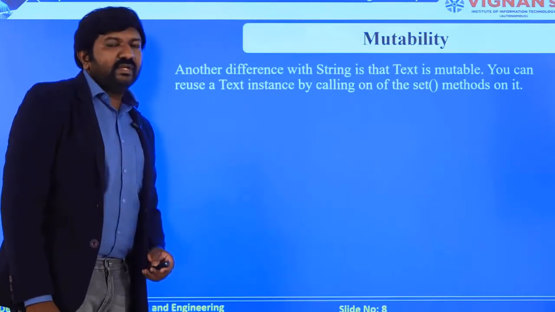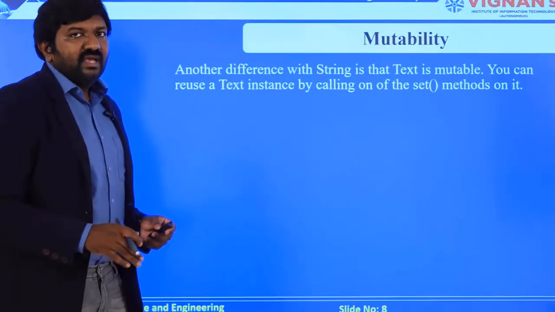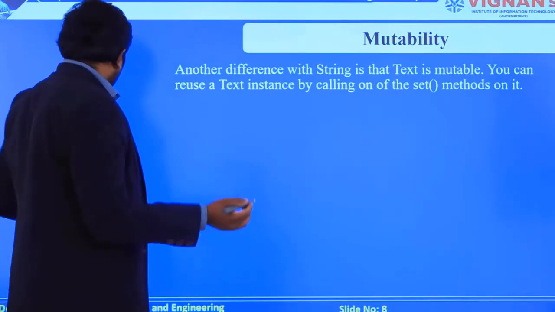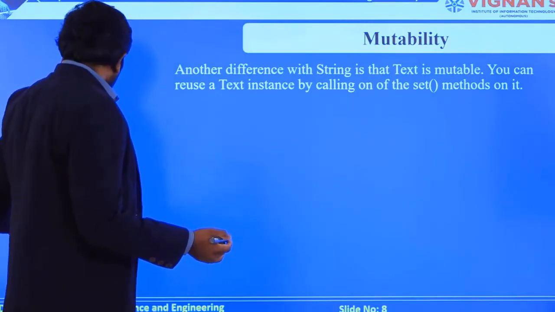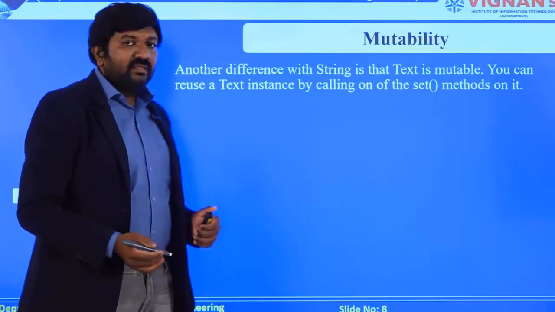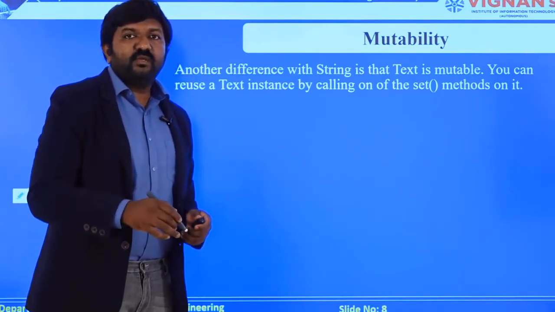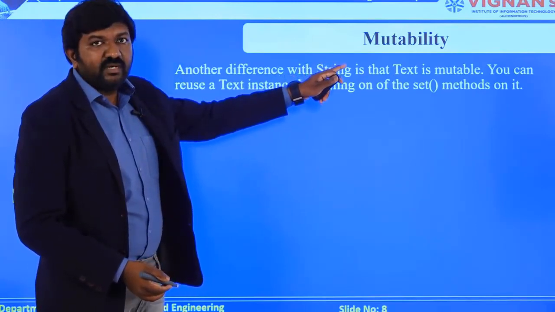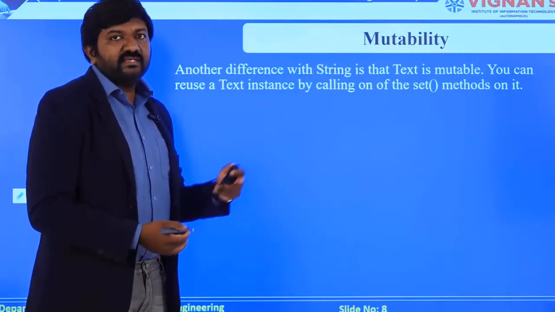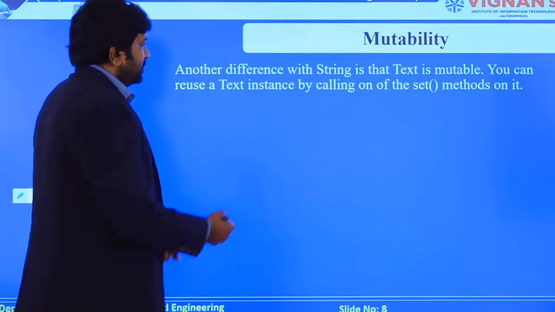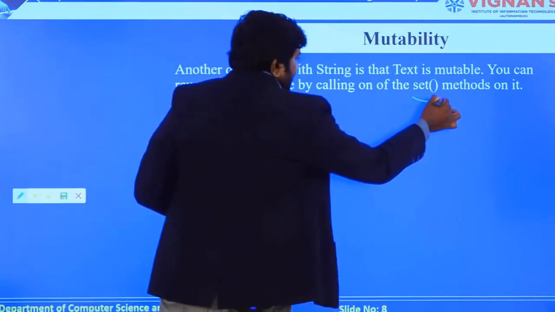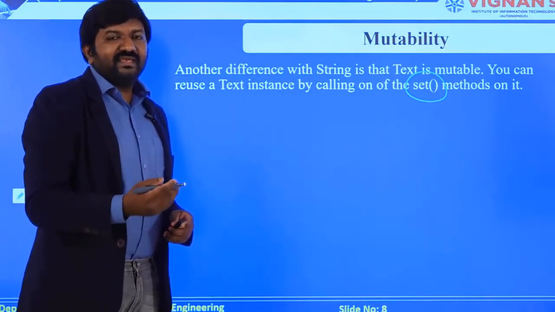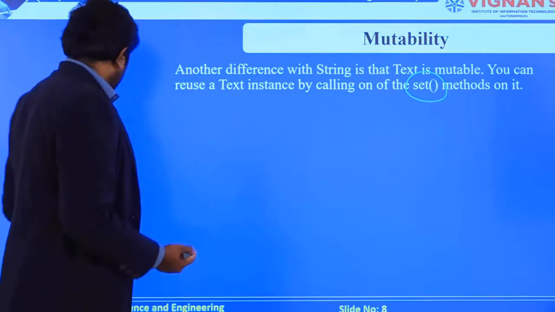So let's see what exactly mutability means. As I told you, if you define something already and if you want to change it during the program, the defined values will be replaced with a new value. You can do that with the help of a facility called mutability. This is one of the features of your existing text writables. So as I told you, you have a keyword called set. With the help of the set keyword, you can set a new value to the existing string.